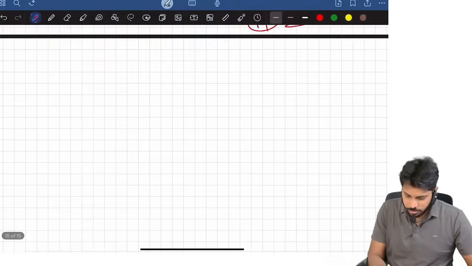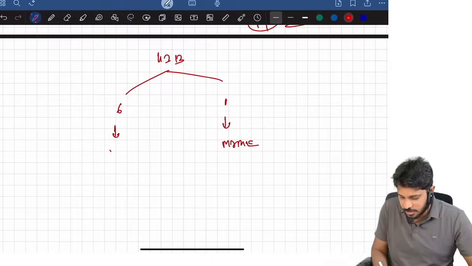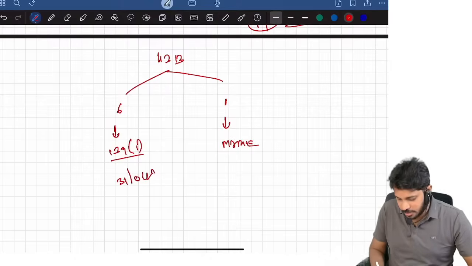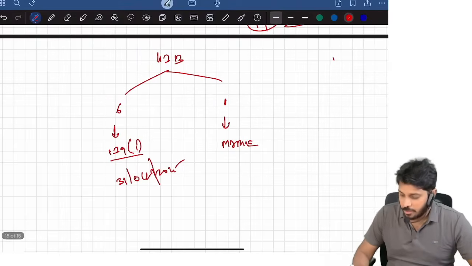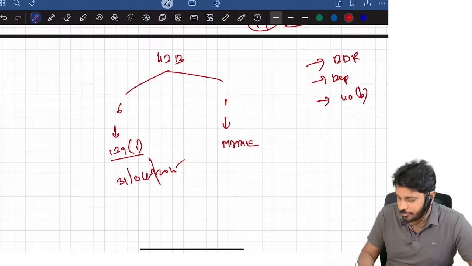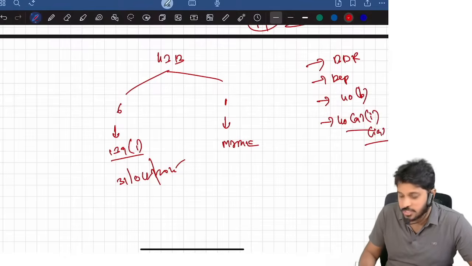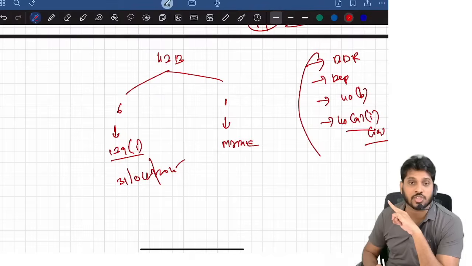In 43B, a total of 7 payments are covered: 6 plus 1. One is linked with the MSMED Act. The remaining 6 are linked with the section 139(1) due date, which is 31st October 2025. By the way, for bad debts recovery, depreciation, and partnership assessment of firms, and 40(a)(i) and (ia), that is TDS non-compliance disallowance of 30% and 100%, kindly refer to the marathon playlist which I already showed.